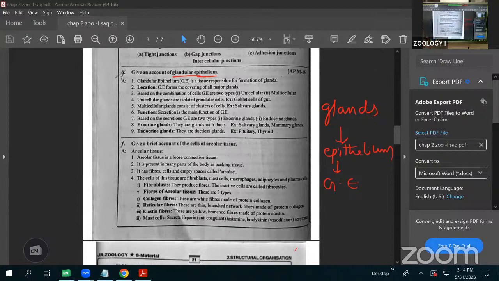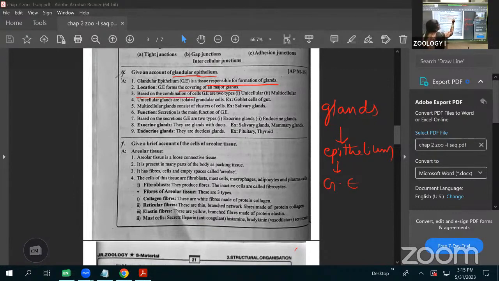The glandular epithelium is the tissue responsible for the formation of glands, or the lining of the glands. It forms the covering of the major glands. Already I said the glandular epithelium surrounds the major glands.